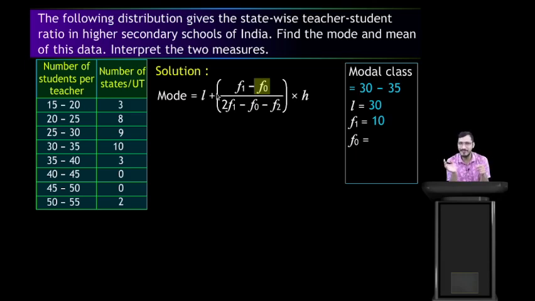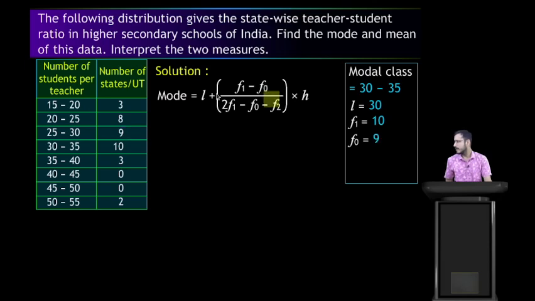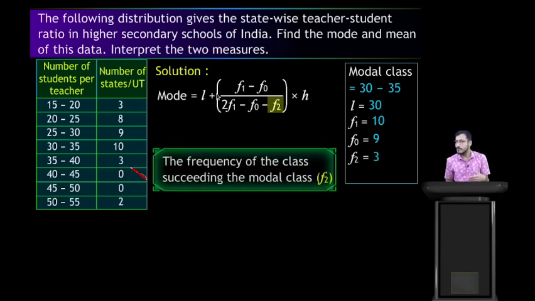F0 is the frequency of the class preceding the model class, that is 9 here. And the value of F2? Correct. F2 is the frequency of the class succeeding the model class. So F2 is 3 here.